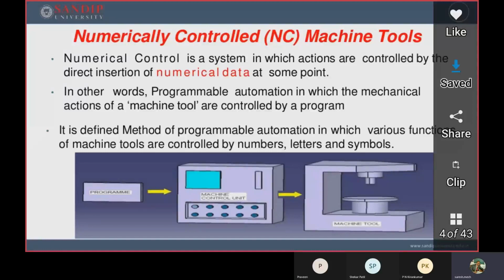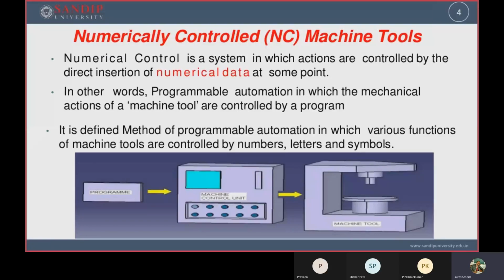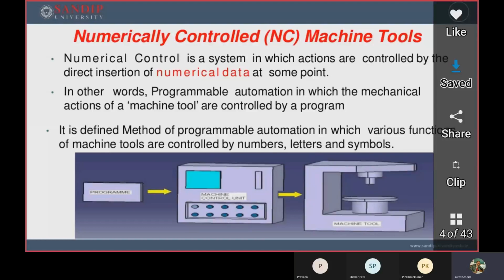And if there is any error, it is not possible for you to debug that error because flexibility is not there. Once the program is written in the punch tape, it is final. Therefore, the first and foremost thing is that whatever numerical data you want to enter into the punch tape should be error free.